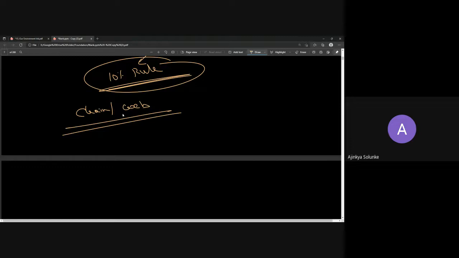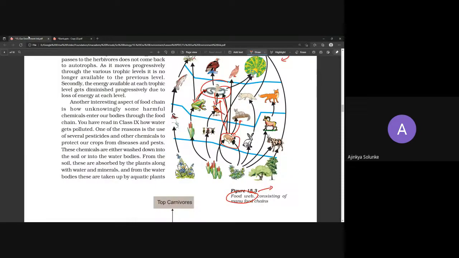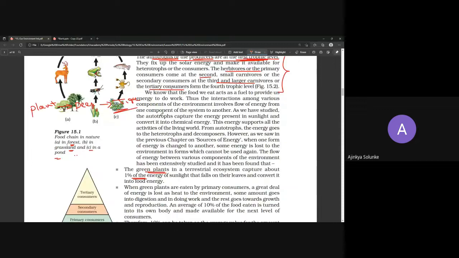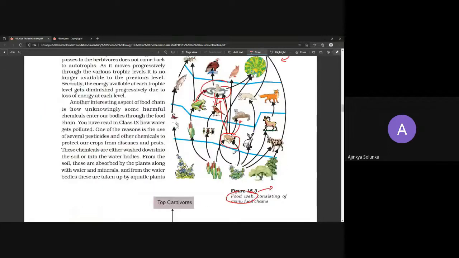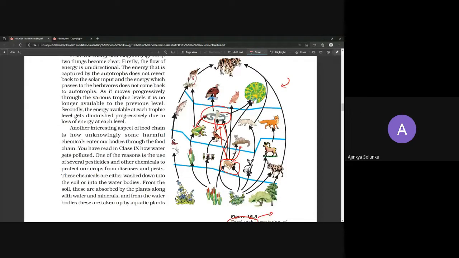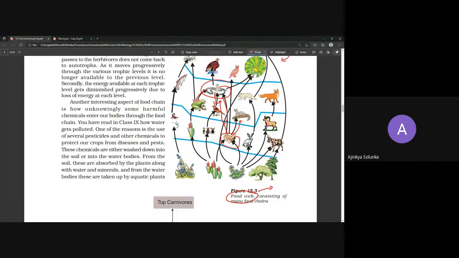Food web. Chain is very simple. Chains can show only one kind of relationship, but a web can show one animal being eaten by multiple animals, or multiple animals eating one single animal. So that's the food web.